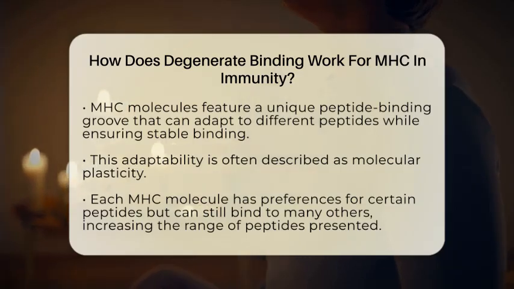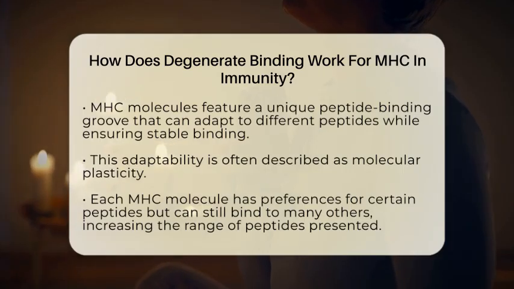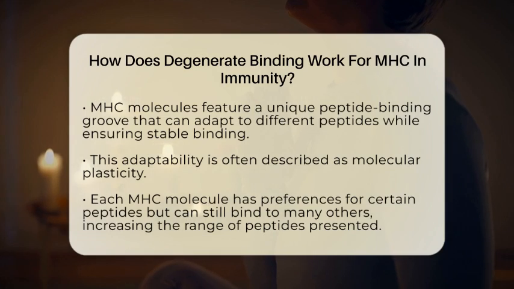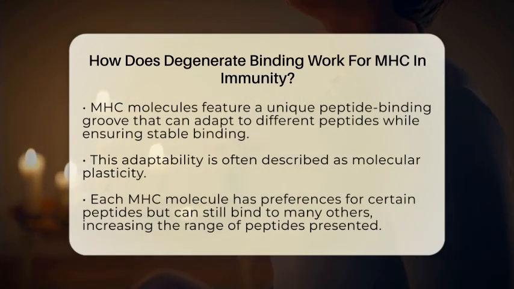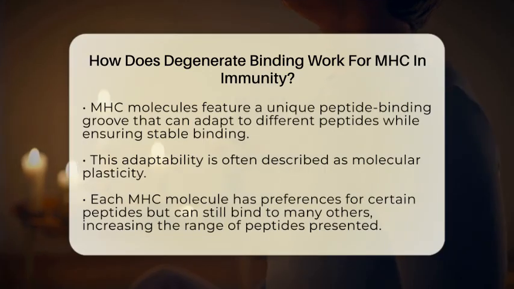This is important because pathogens produce numerous proteins, and our immune system needs to present as many of these as possible to T cells. The more peptides that are presented, the better our immune system can monitor for infections.